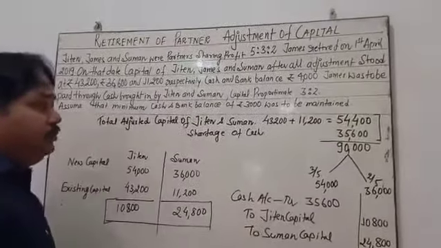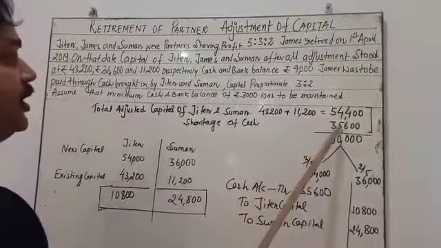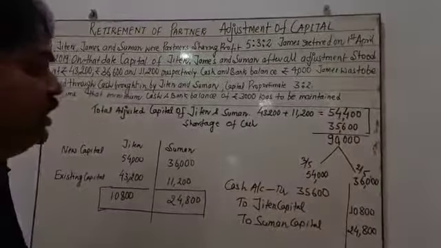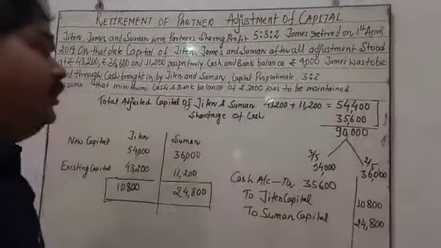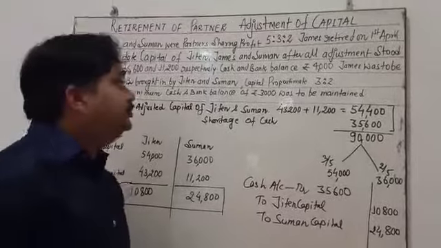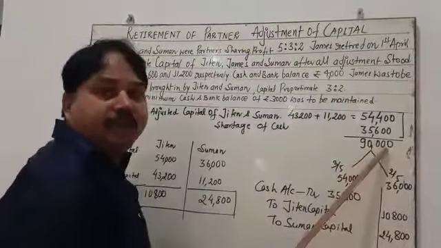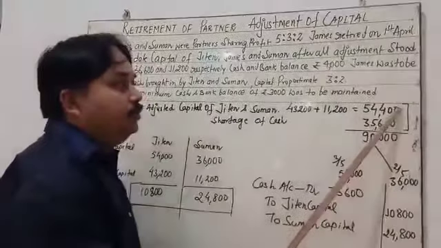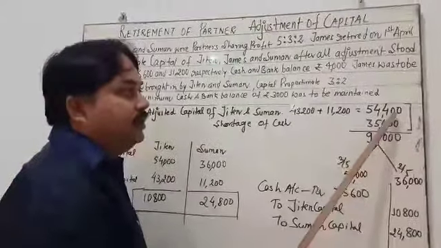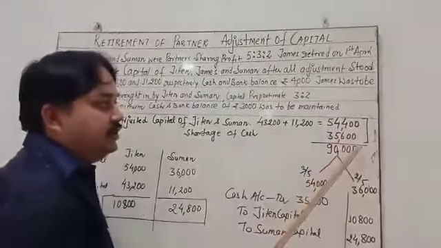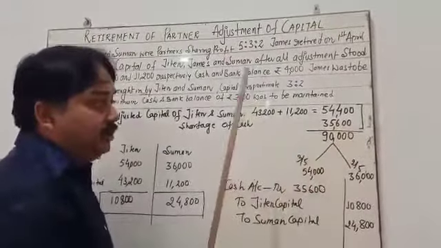So you see here the shortage of cash is 35,600, because after retirement of James, they required this amount for maintaining the capital. So total capital requirement is 54,400 plus 35,600, which is 90,000.